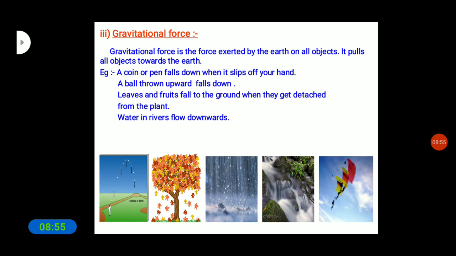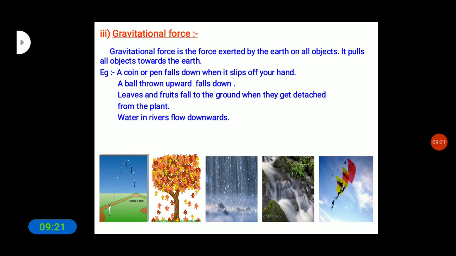Why does it fall down? Because when we throw any object upward, it comes down, because the earth has a gravitational force. Through this force it pulls objects downwards towards itself. A ball thrown upward also falls down. It is another example.